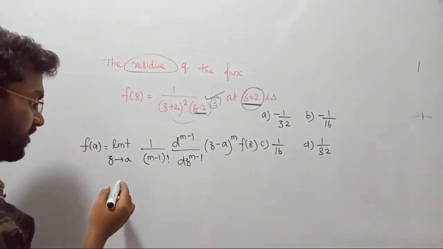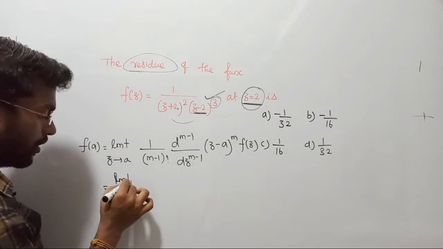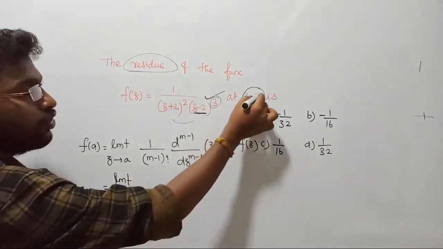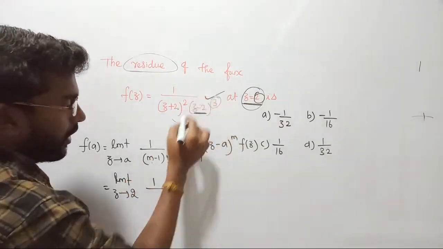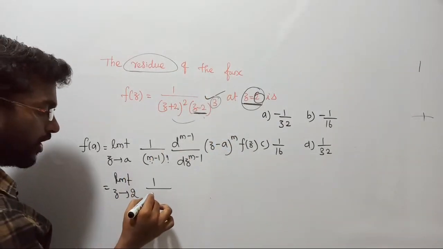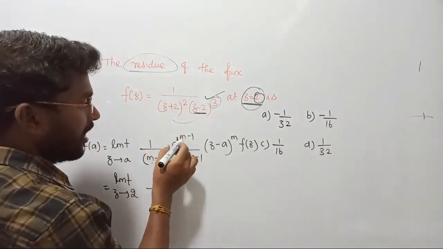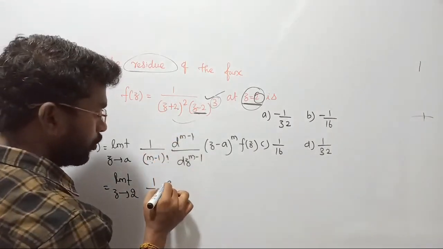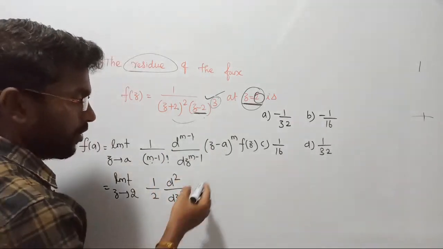3. Let's consider the limit as z approaches 2. Then 1 upon m can be replaced by 1 upon (3 minus 1) factorial, that is 2 factorial, which is 2 cross 1, that is 2 only. The derivative d power 3 minus 1 will become 2, that is d square upon dz square.